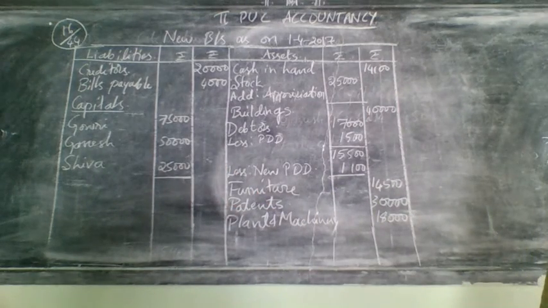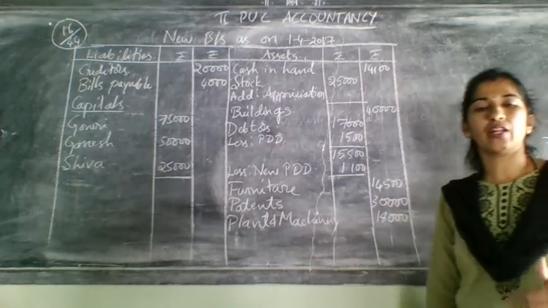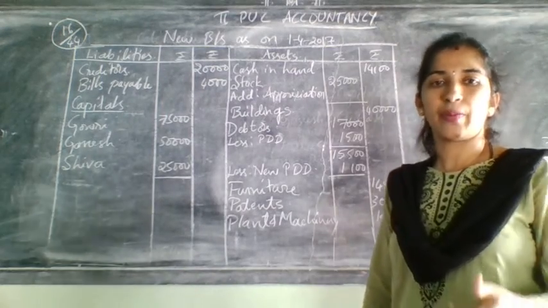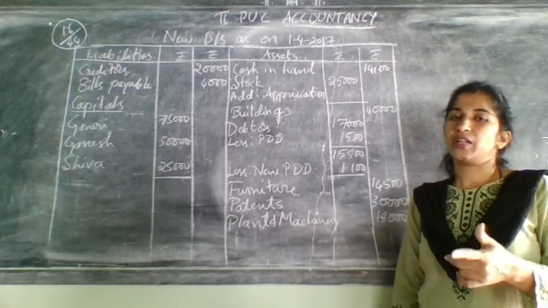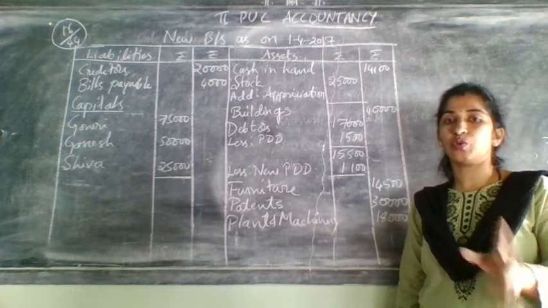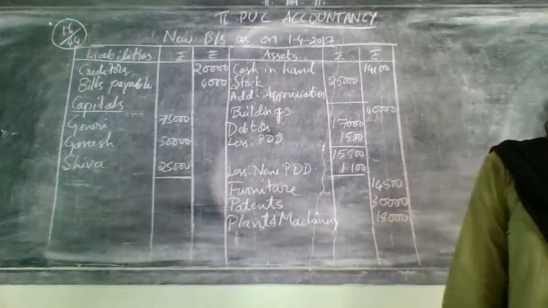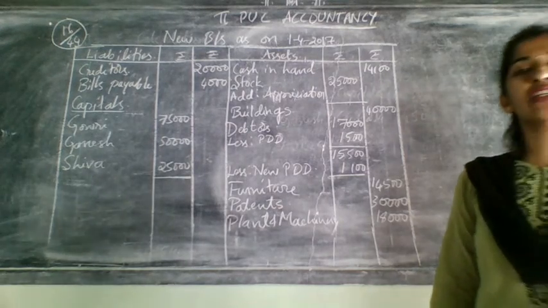Okay, after that come for the first adjustment. Shiva should bring 25,000 as capital. One time you have taken in partners capital, one more time you have taken in cash account. So two times it was over. Next, goodwill of the firm valued at 16,000.